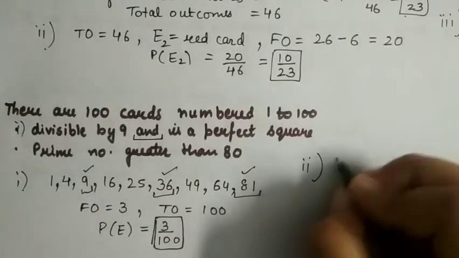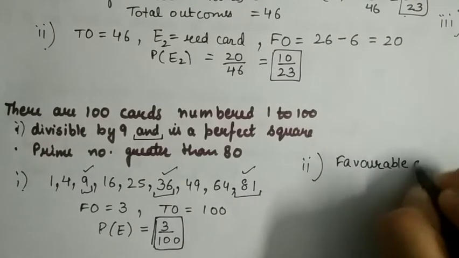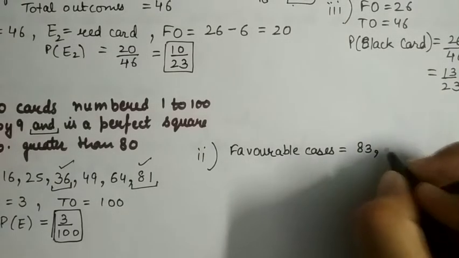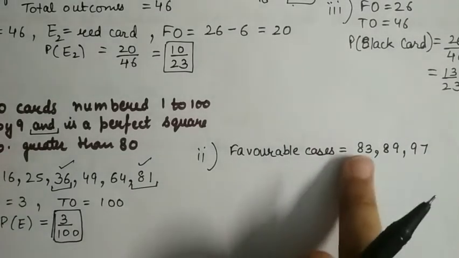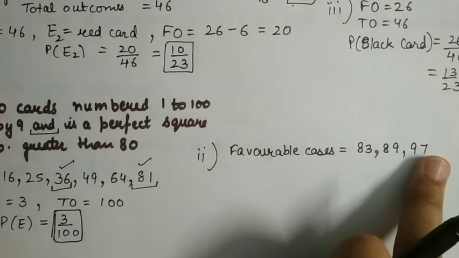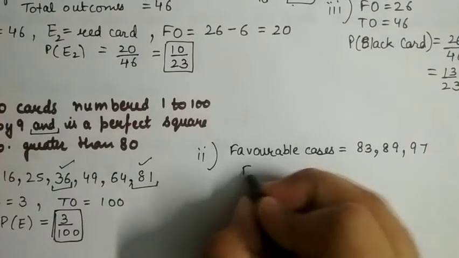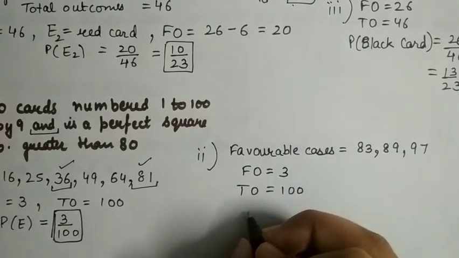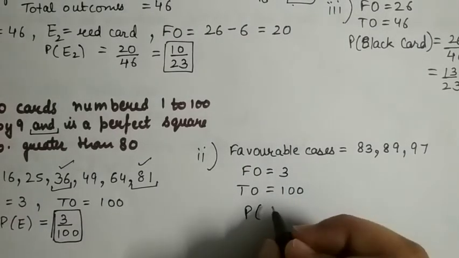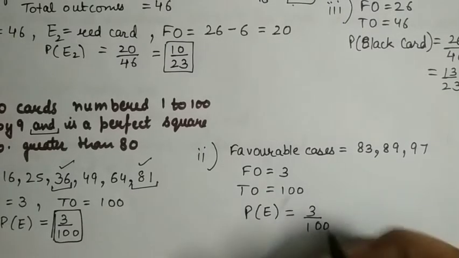So write down the favorable cases. How many prime numbers are there greater than 80? So it is 83, 89 and 97. Okay, so there are 3 prime numbers that are greater than 80, and less than 100. So the favorable outcomes are 3, total outcomes are 100. So the probability of getting a prime number greater than 80 is 3 upon 100.